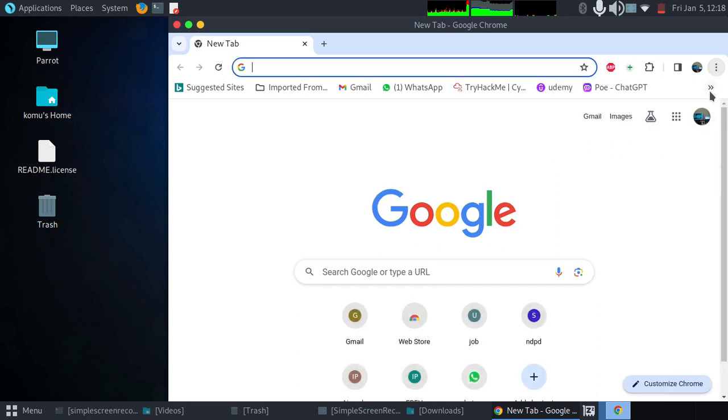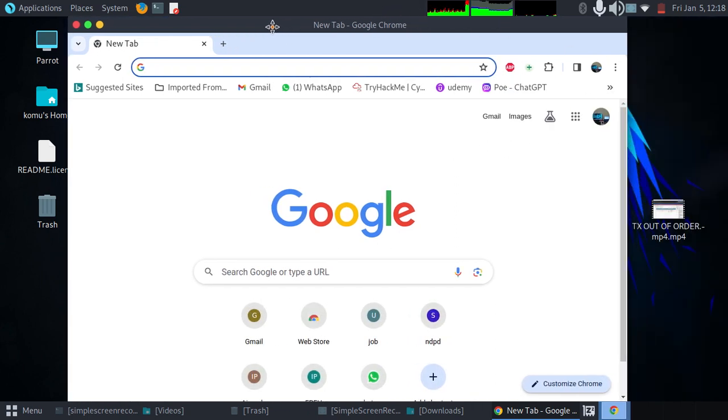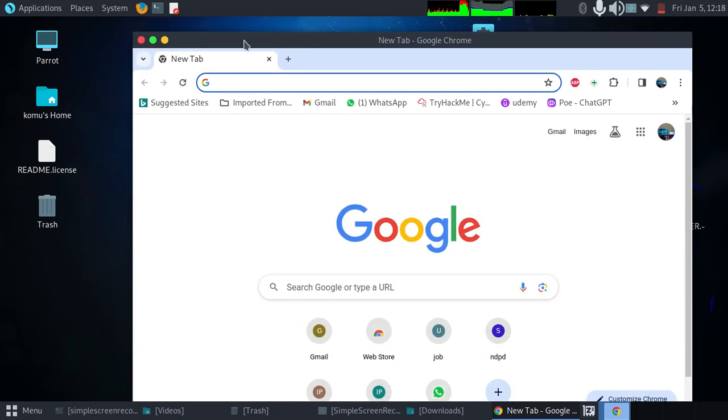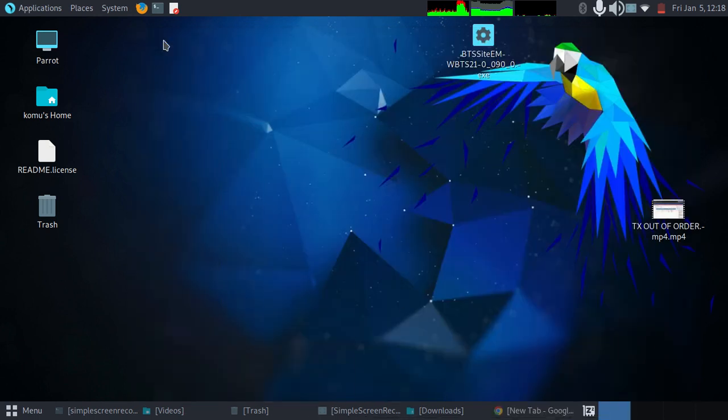The reason for having Chrome in your Linux is maybe you want to import some of your tabs, some of the websites that you've been using in Windows, and you want to continue using them without necessarily setting up or logging in again in another browser. And that is it. That's how you install .deb packages in Linux.